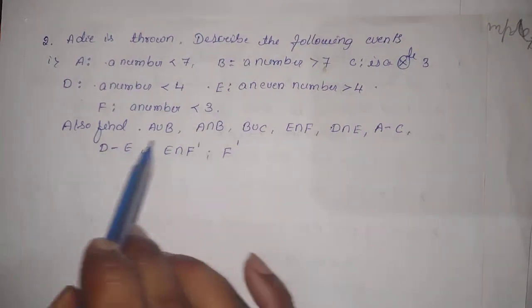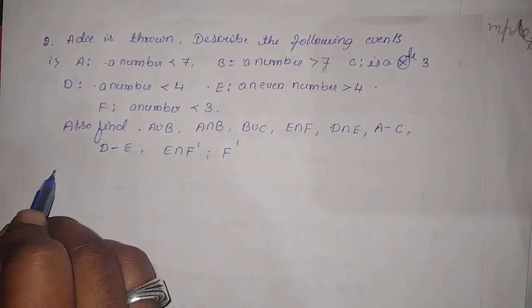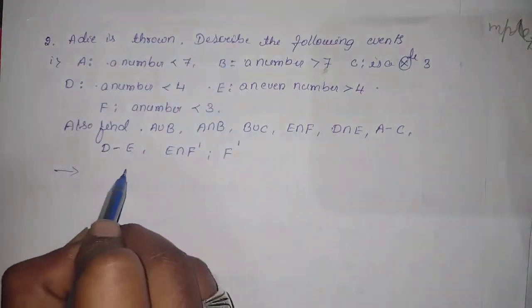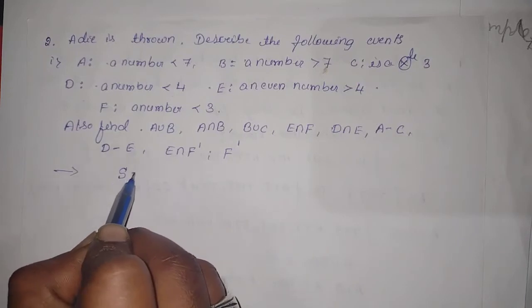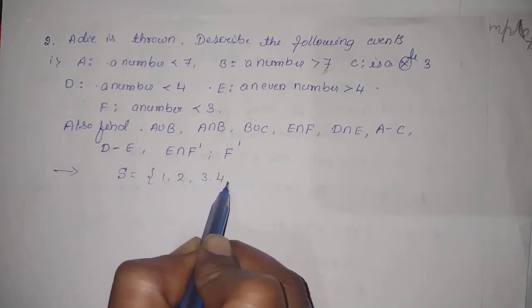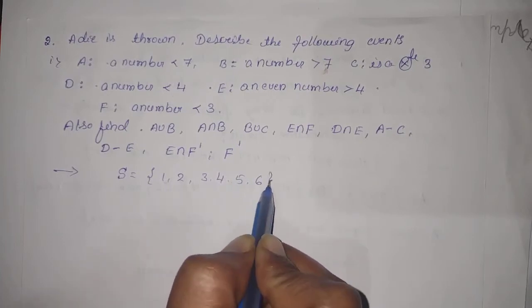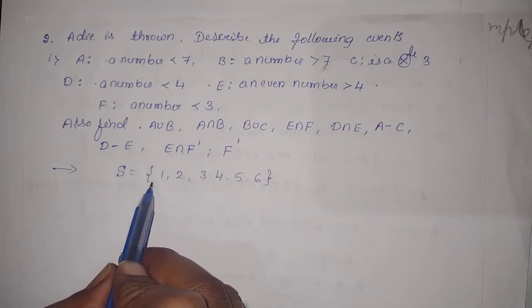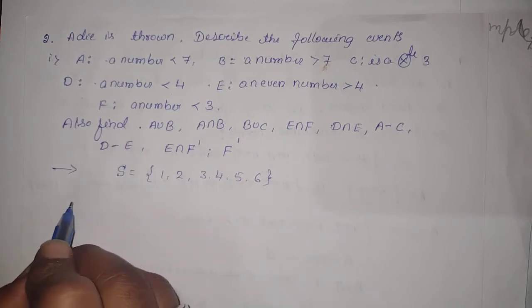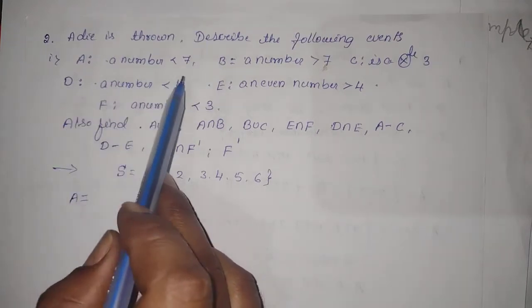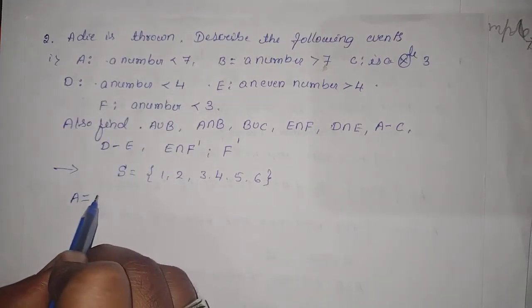Before finding all these, first you should construct the events. A die is thrown means what are the elements in the sample space? 1, 2, 3, 4, 5, 6. This is the sample space. From this sample space only we construct the events. A stands for less than 7, so how many elements are there in event A?